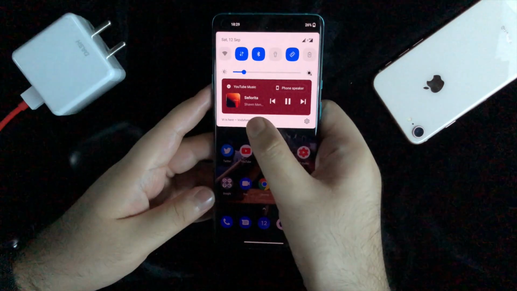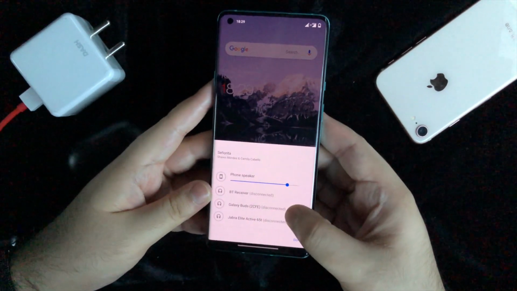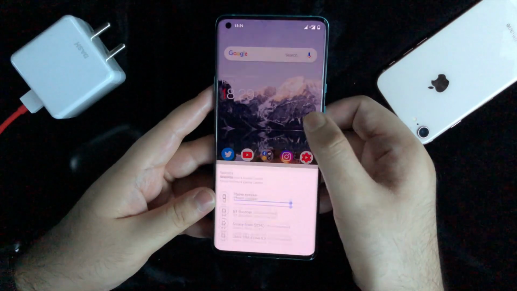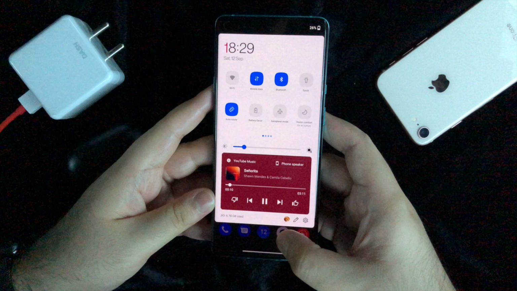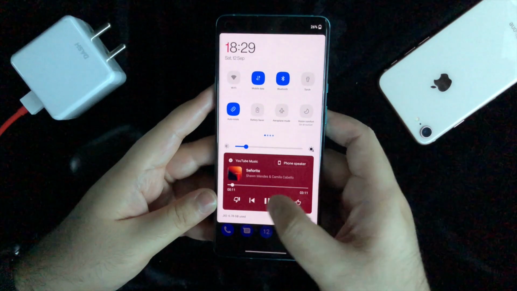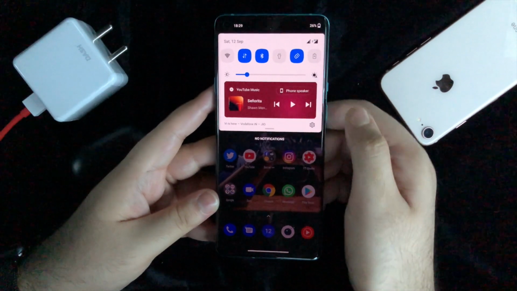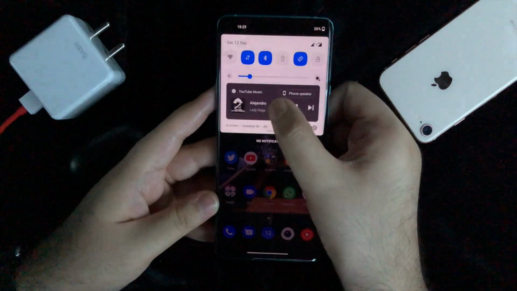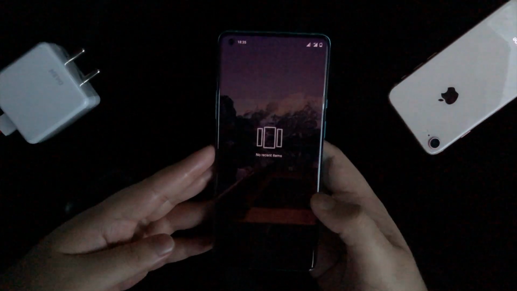Okay, now the other feature which I really like is the media controls. So you have media controls directly on the notification panel, and you can actually change the input method, play, pause, next track, etc. right from the notifications panel. Pretty interesting. Earlier it was like a sub notification, now it's included in the notification panel.